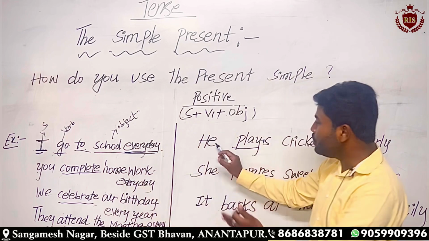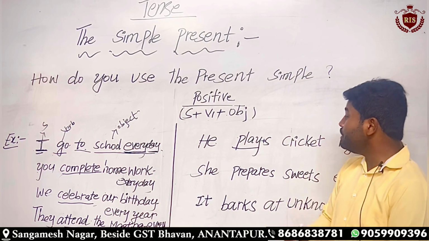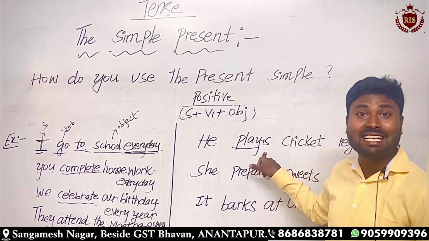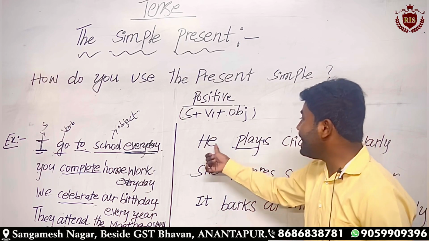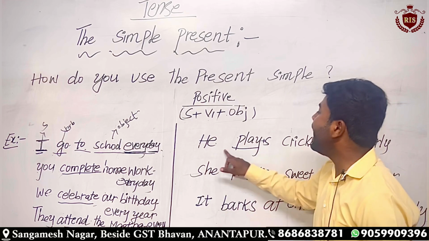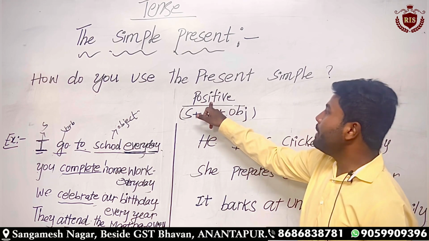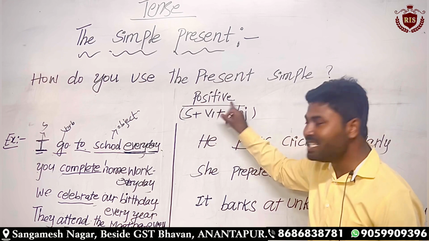But when it comes to the pronouns he, she, it, you should add s or es to the verb, according to the verb. So here we have added s in this affirmative sentence, I mean positive sentence.